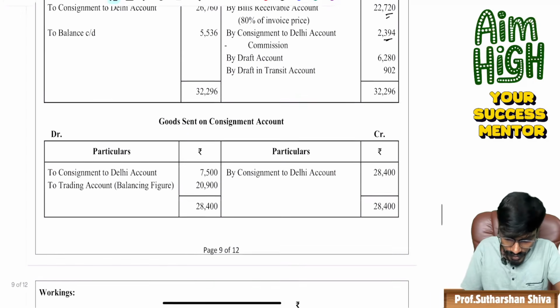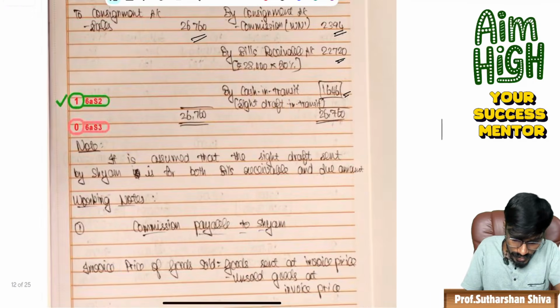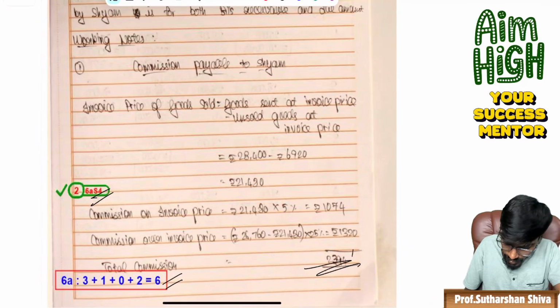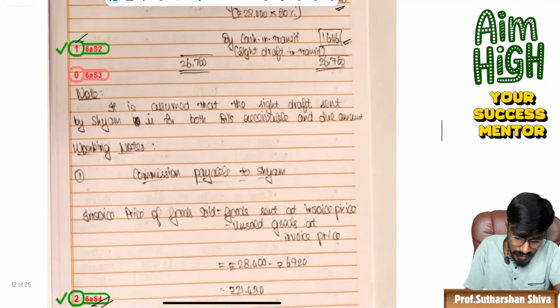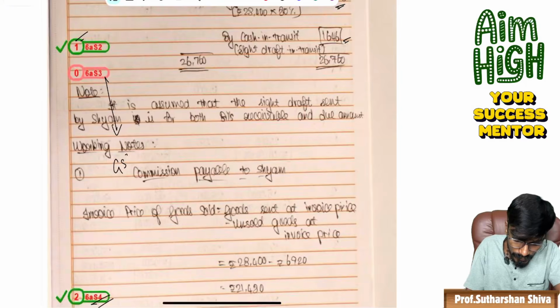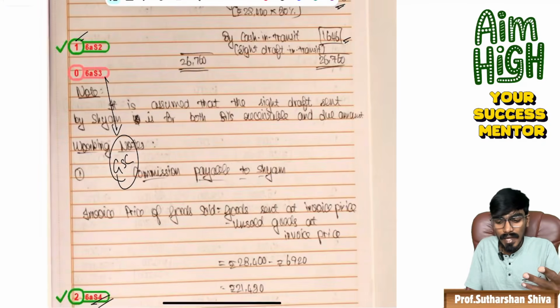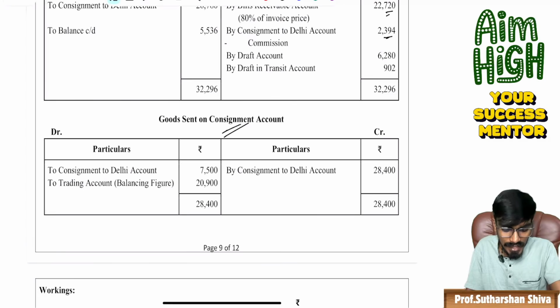They have taken that. And the student got 1 mark for commission payable, that working adjustment, and total commission adjustment has given 2 marks, and the 0 mark which has been given is for the GSE account. She has not written GSE. So for that, putting of GSE will have no impact. That is directly transferred to the trading account, which is what has an impact. For that, they have done.